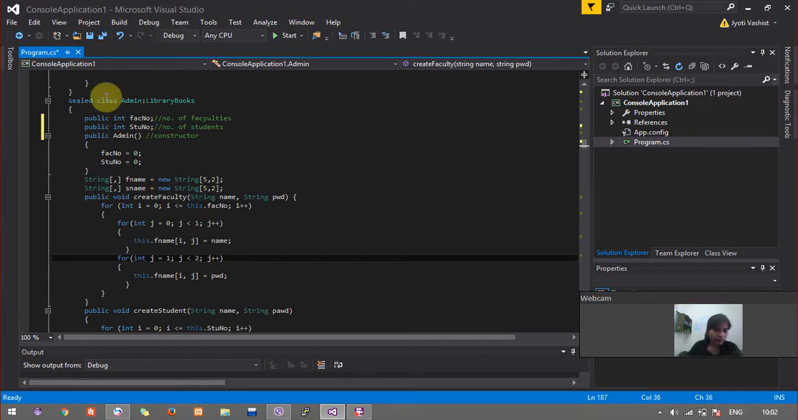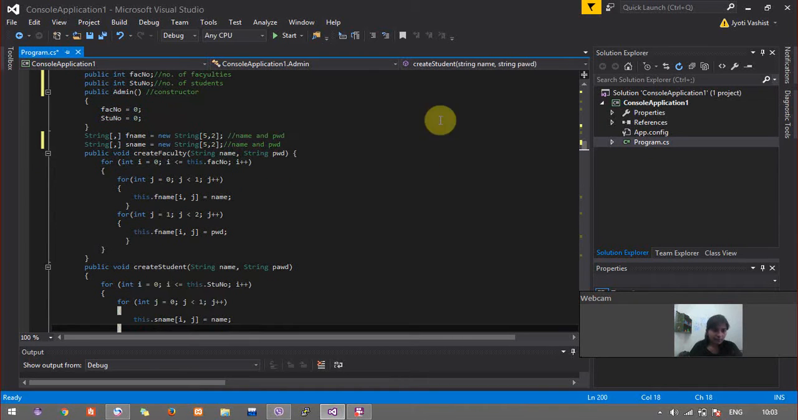And moving on, fname keeps the information about the faculty's name and the password. And similarly, sname also does the same, name and the password, but of the student.